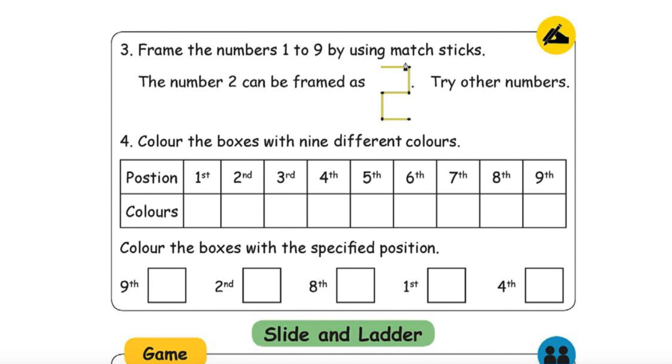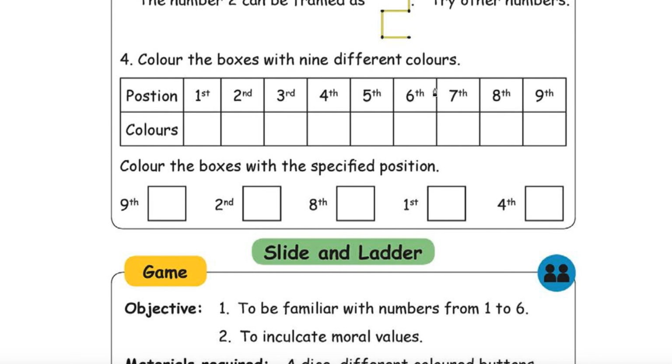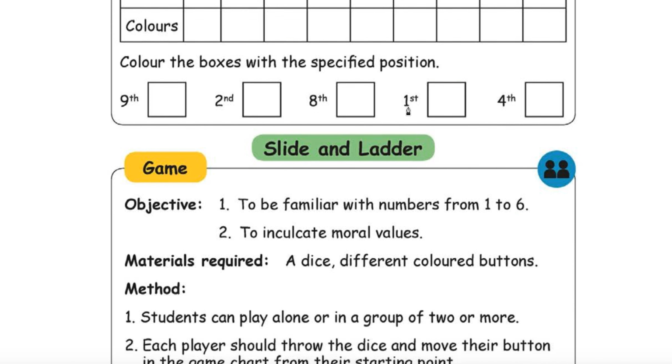Frame the numbers 1 to 9 using matchsticks. The number 2 can be framed like this. That you people do. Try other numbers. Color the boxes with 9 different colors. That also you people do. Color the boxes with specified position.